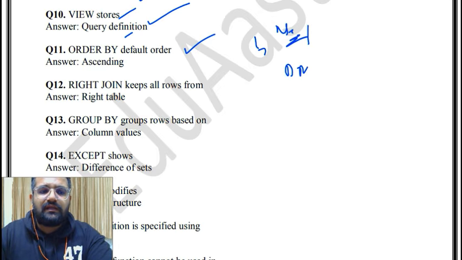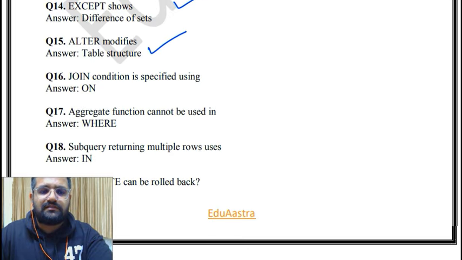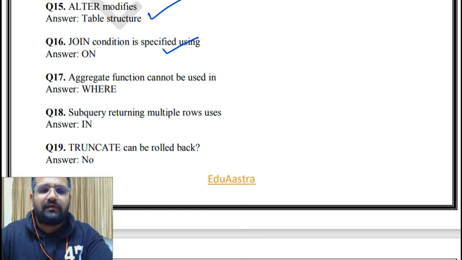Then right join keeps all rows from the right table. Group by groups rows based on column values. Except shows the difference of sets. Alter modifies table structure. Join condition is specified using on. Aggregate functions cannot be used in where. A subquery returning multiple rows uses in. Can truncate be rolled back? No. Then SQL is which kind of language? Declarative.